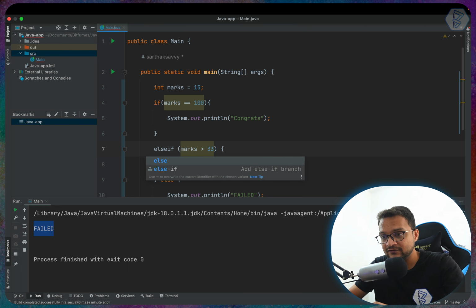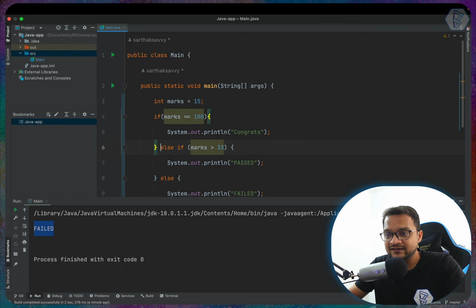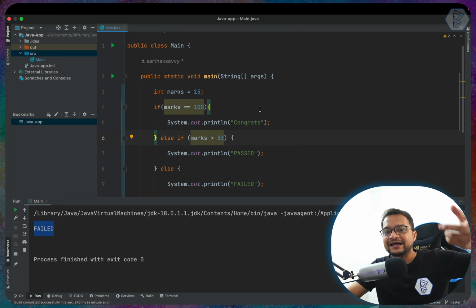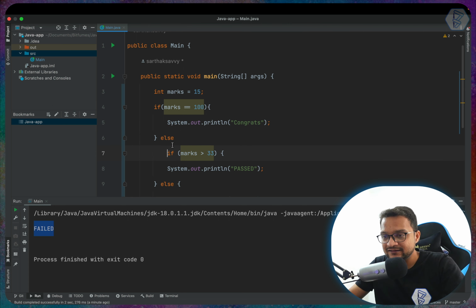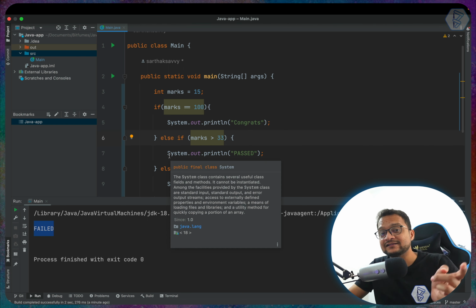So now this is a really good condition. We are saying else if, that means on the else part there is another condition. So think about this, inside this else we have another if statement. So there is an if, there is an else, and there is an else if.